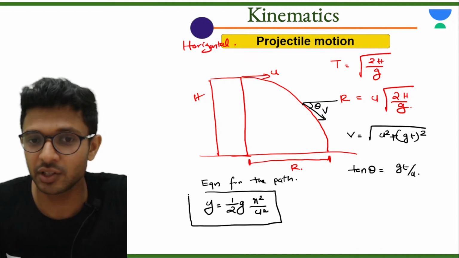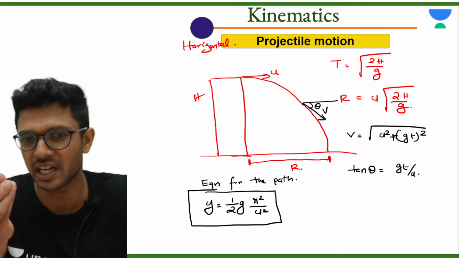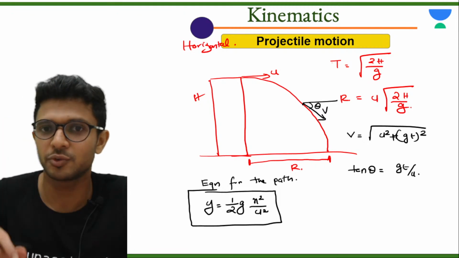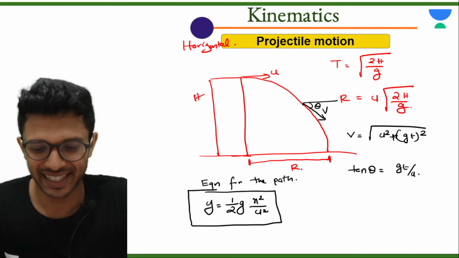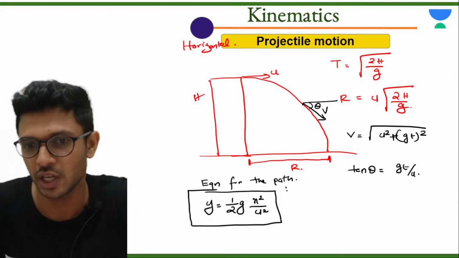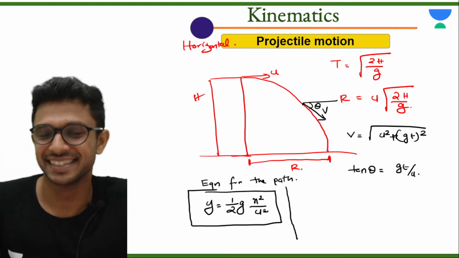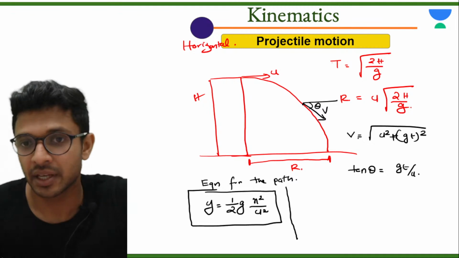I think compared to the previous equation for the path of projectile motion, this equation is a little shorter. According to what we have learned for the projectile motion from the ground, this is a little shorter. Yes, Shruti says yes sir, we definitely need it. Okay, next, write this also.